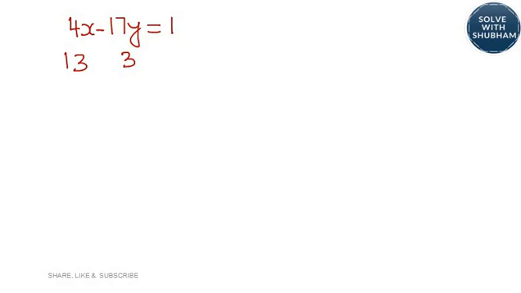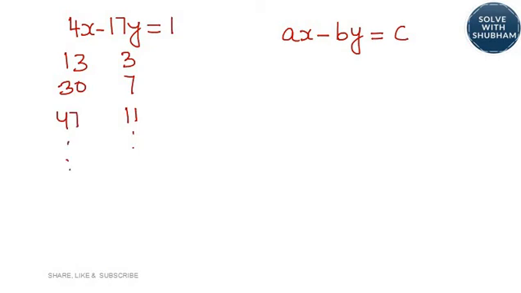So when you increase y, 3 plus 4, 7, 7 plus 4, 11, like this, you have to increase x also, because your equation is of this format, ax minus by. So when you increase both x and y, then only your RHS would remain 1. So 13 plus 17, 30. You can see 4 into 30, 120 minus your 119, 17 into 7 will give you 1. So 30 plus 47 like this. So you need to increase both, then only your RHS would remain 1.